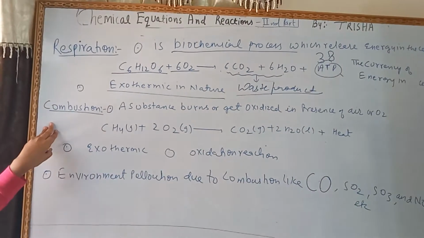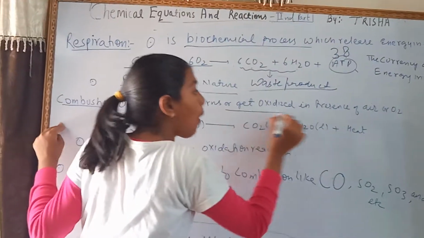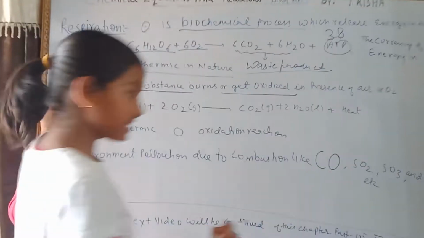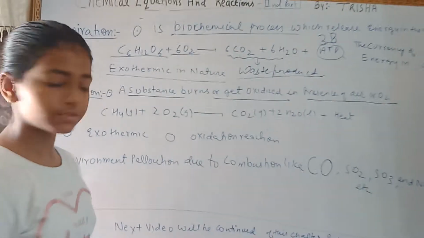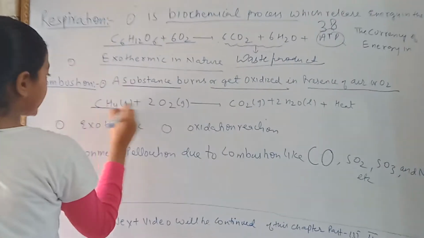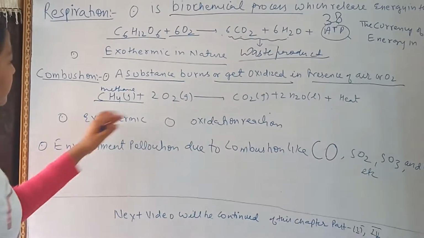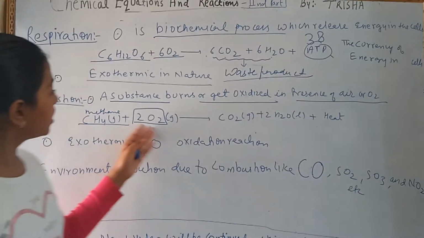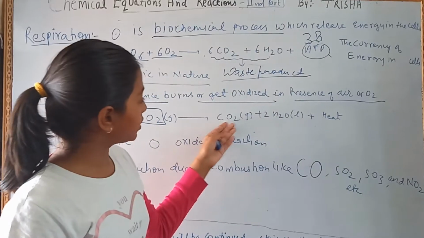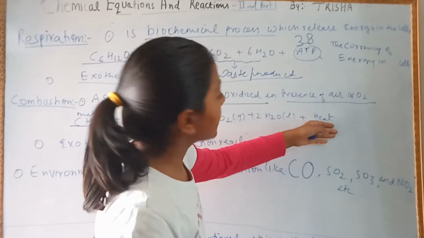Now combustion, a substance which burns or get oxidized in the presence of air or oxygen is called the combustion. Methane reacts with 2 mole of oxygen to give CO2 plus 2 mole of H2O plus heat.